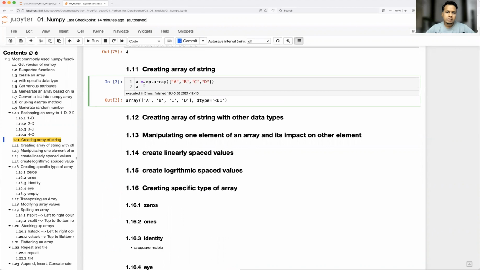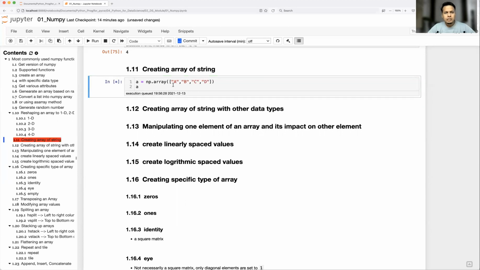As I mentioned, NumPy arrays are homogeneous arrays. If you have integer, all should be integer, or if you have float, all should be float. If you have a string, all should be string. Okay, so here is the example. Let me run this.